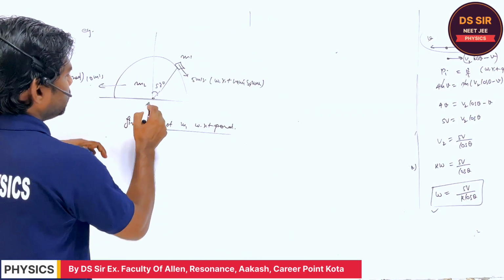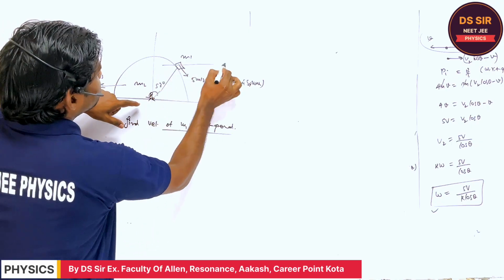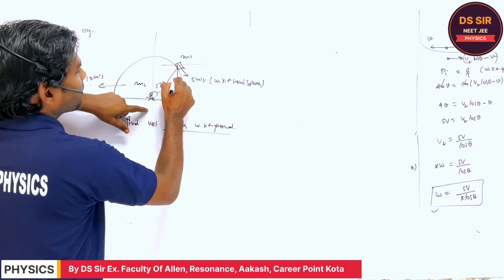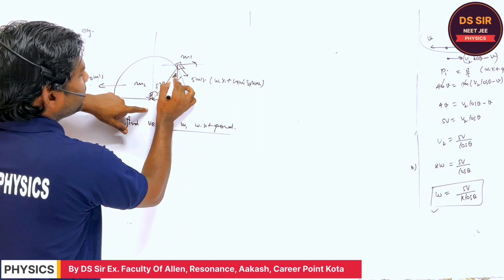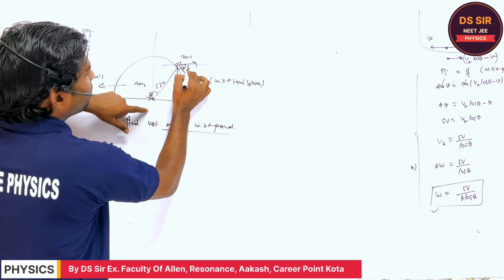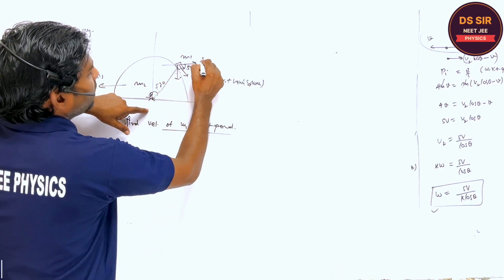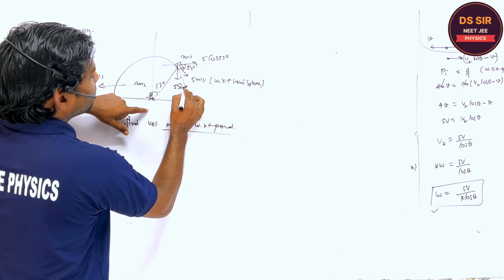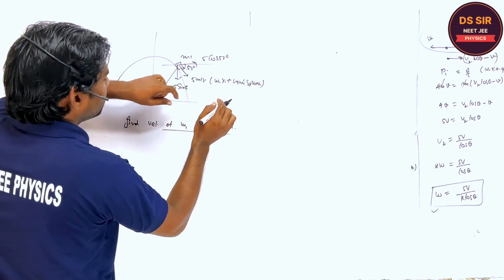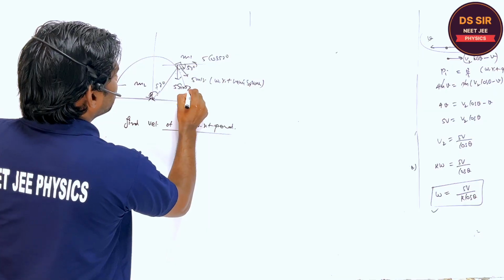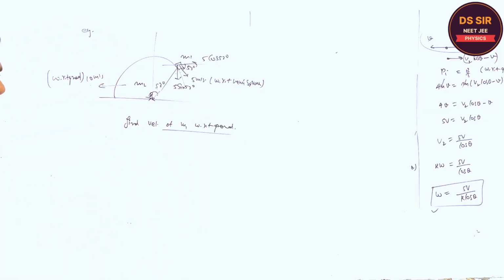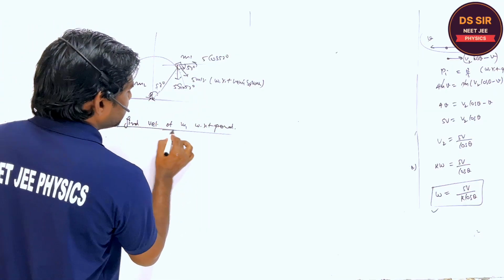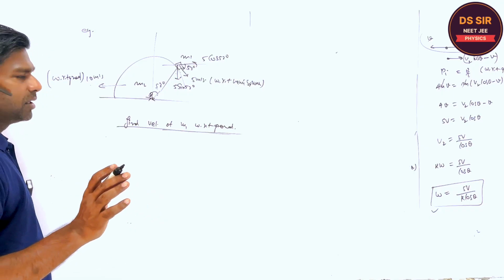Listen, first find its components in the x and y directions. If this is 53, then 37, 53. So this component is 5 cos 53 and this component is 5 sin 53. Is it clear or not? Right.